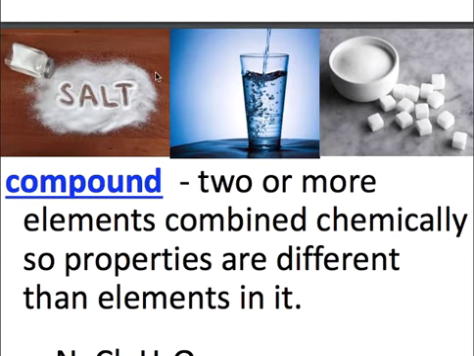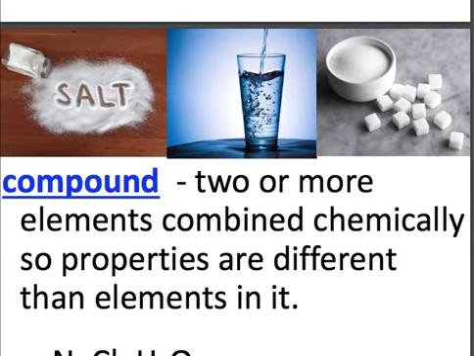Compounds, on the other hand, are two or more elements chemically combined so that the properties are different than the elements that are there. So what you're doing is taking two or more elements and combining them chemically, but that combination stays the same always, right? What I mean by that is, if you have something like H2O, water is H2O, always.